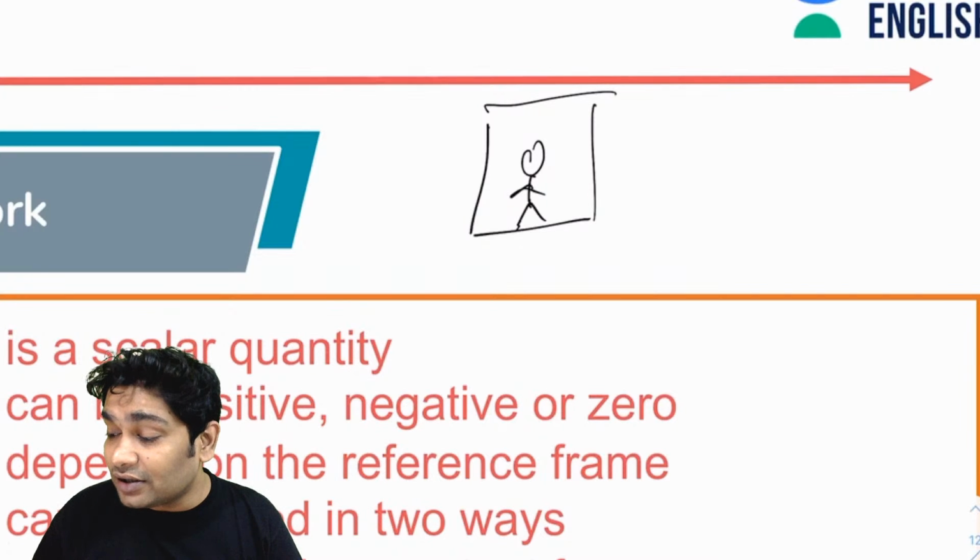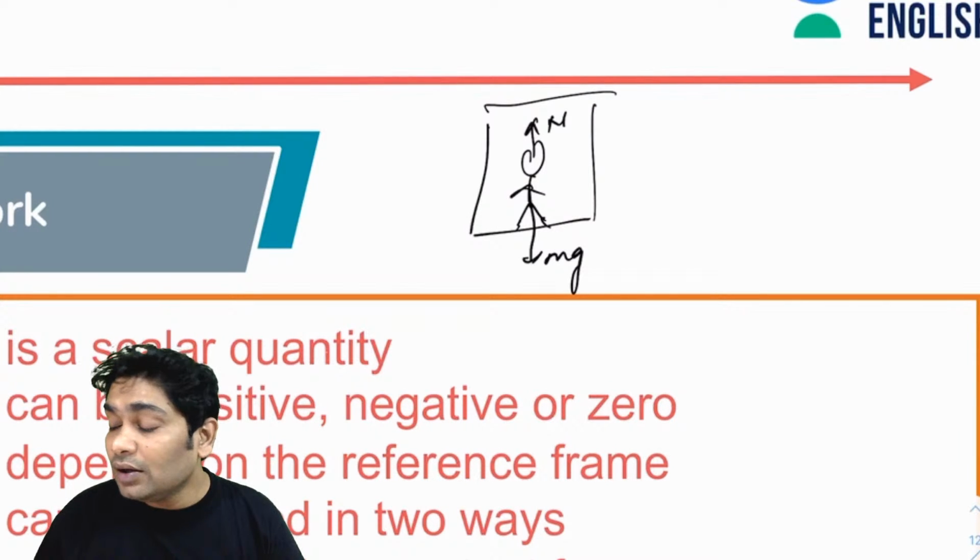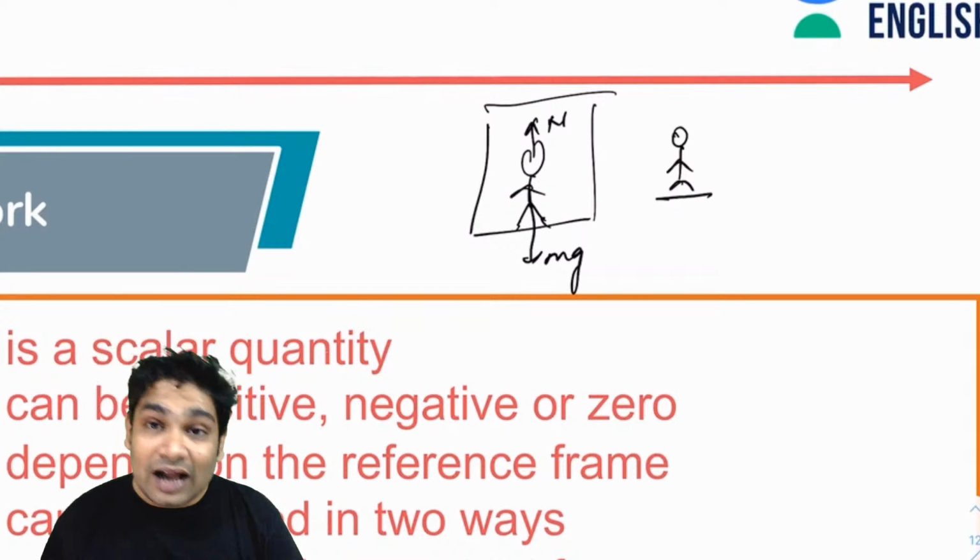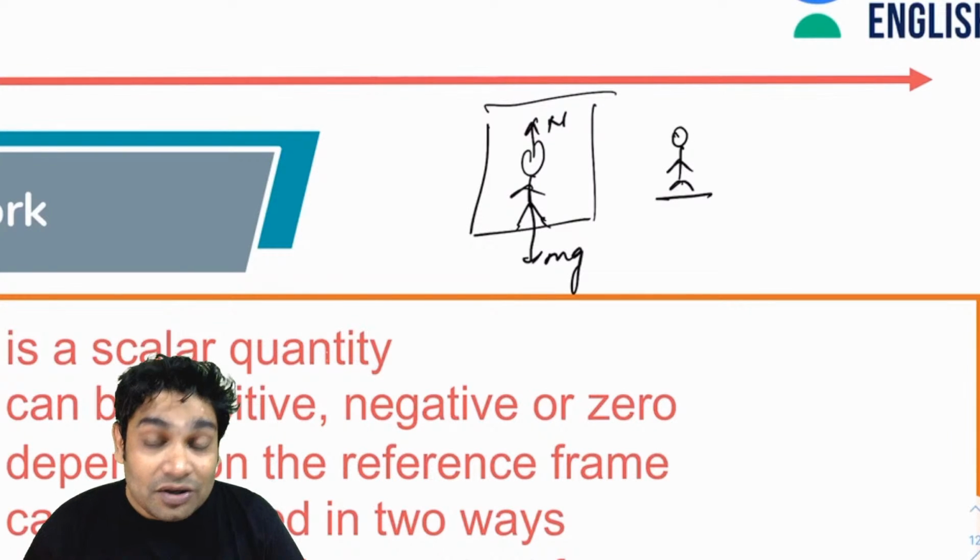The forces acting on you would be mg, and the ground will be pushing you with some N. Now, if an observer is standing on the ground and sees you stationary, and I ask him what is the work being done by N on you, his answer will be 0.